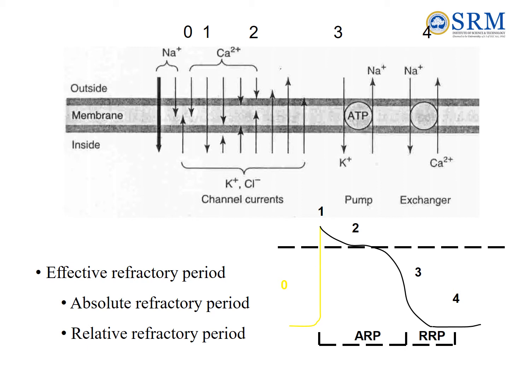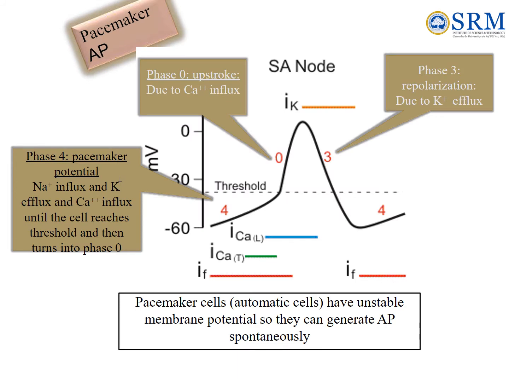During phase 3, repolarization, potassium channels continue to efflux, making the internal charge more negative. The phase 4 hyperpolarized resting state is achieved by ATP-powered outward pumping of sodium and calcium ions. The negative charge is maintained by sodium-potassium ATPase that pumps 3 sodium ions out for every 2 potassium ions it brings into the cell. In contrast, unlike ordinary cardiomyocytes, pacemaker cells do not sustain a stable phase 4 negative internal charge.